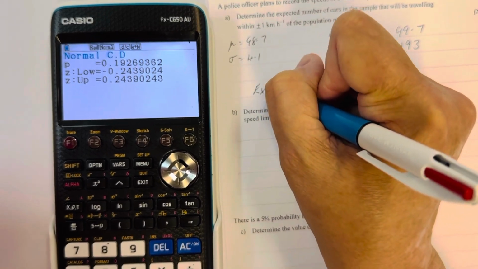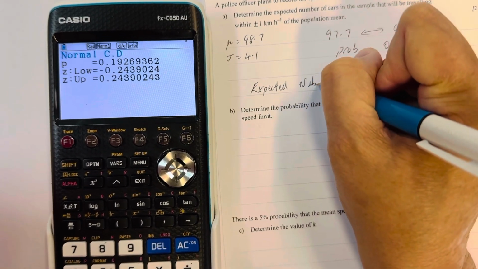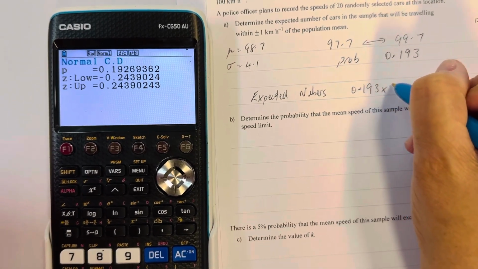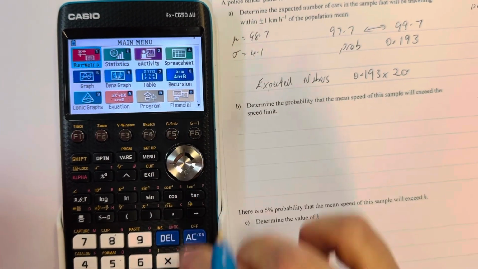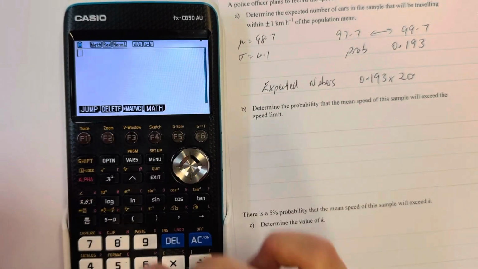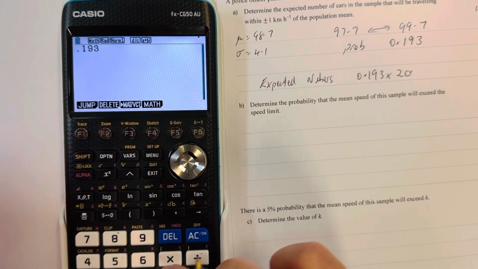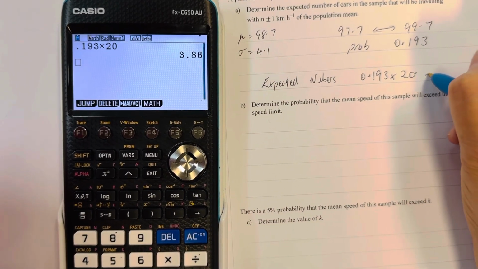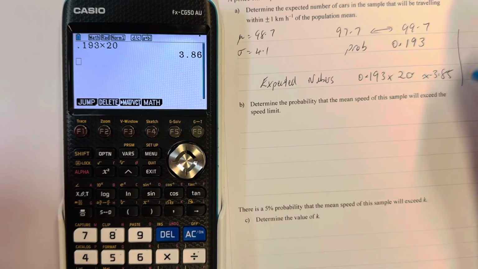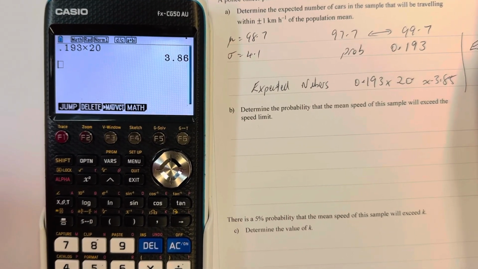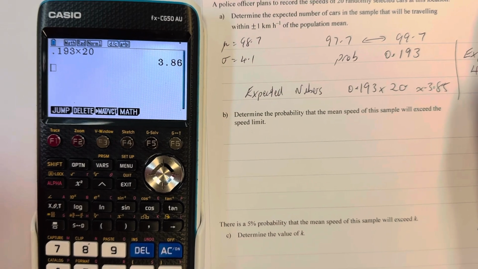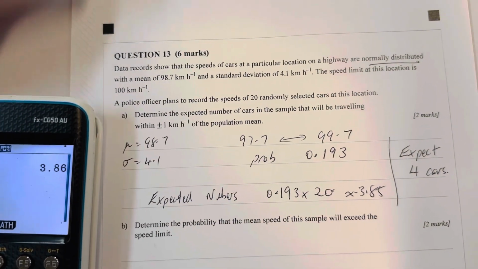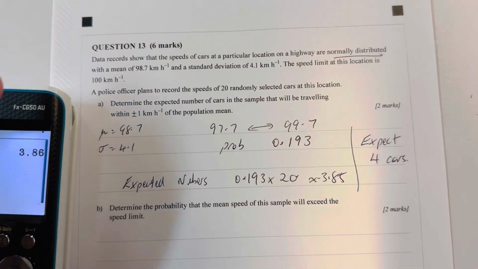So my expected number of cars out of my 20 will be 0.193 times 20. So I'm just going to go back to my run-matrix mode. Let me delete all that. So I'm going to go 0.193 times 20. It's going to give me an expected, that's around 3.85. So I expect 4 cars will be travelling within 1 kilometre of the population mean.